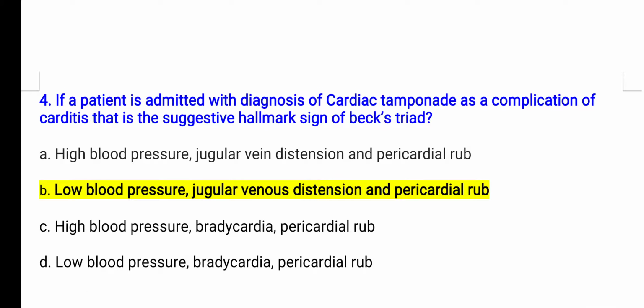So question number 4 is, if a patient is admitted with the diagnosis of cardiac tamponade as a complication of carditis, this is the suggestive hallmark of Beck's triad.